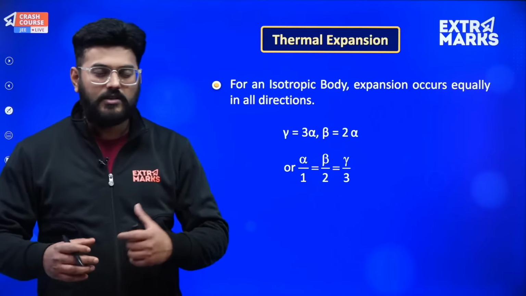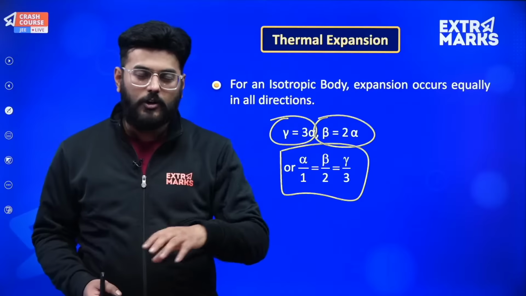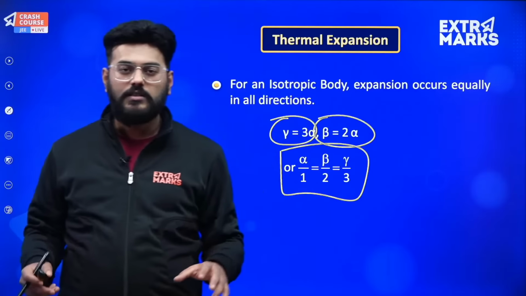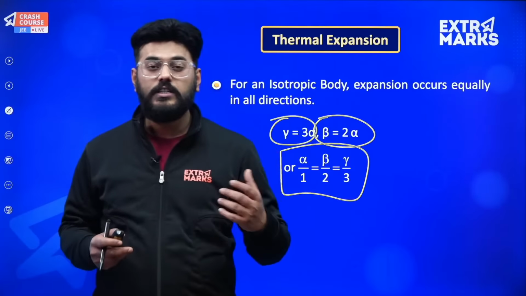It wasn't stated as an isotropic body, but if we hadn't assumed it to be isotropic, the result would not have arrived. From the data we could only find the value of linear expansion, but what was asked was the coefficient of volumetric expansion. So we should know how these coefficients are related to each other.